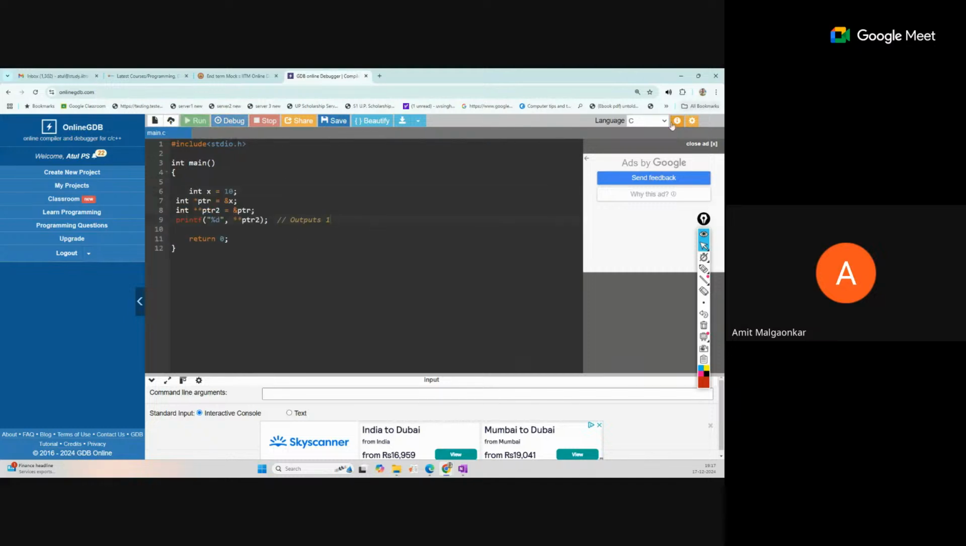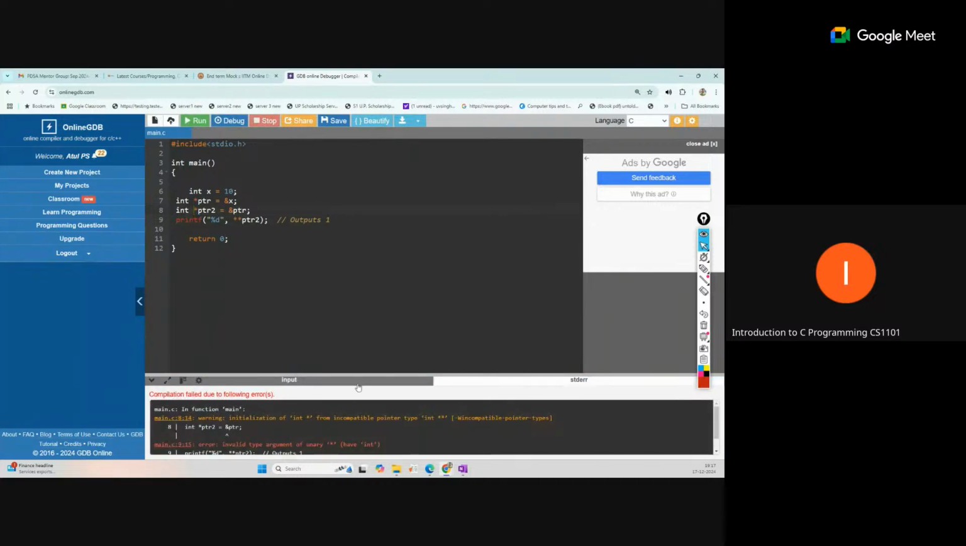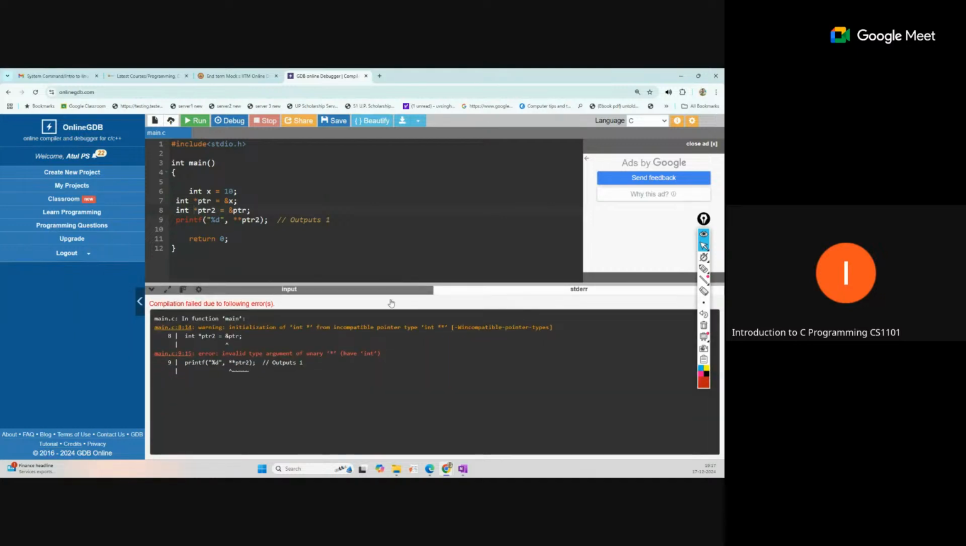Okay, let's run this. So you can see we are getting 10 because we are dereferencing that value. It will give an error, because you can see it is not printing anything, since this is an invalid type of argument. Okay, so we cannot assign the address of a pointer in the simple asterisk sign.